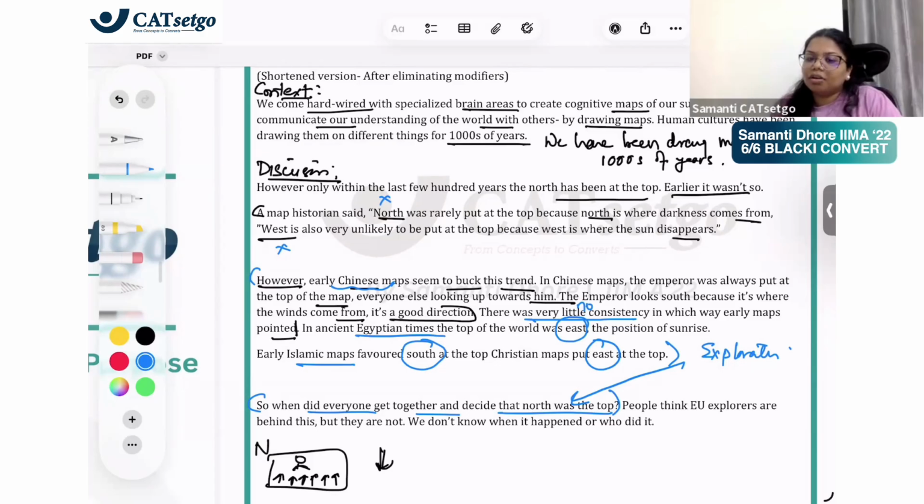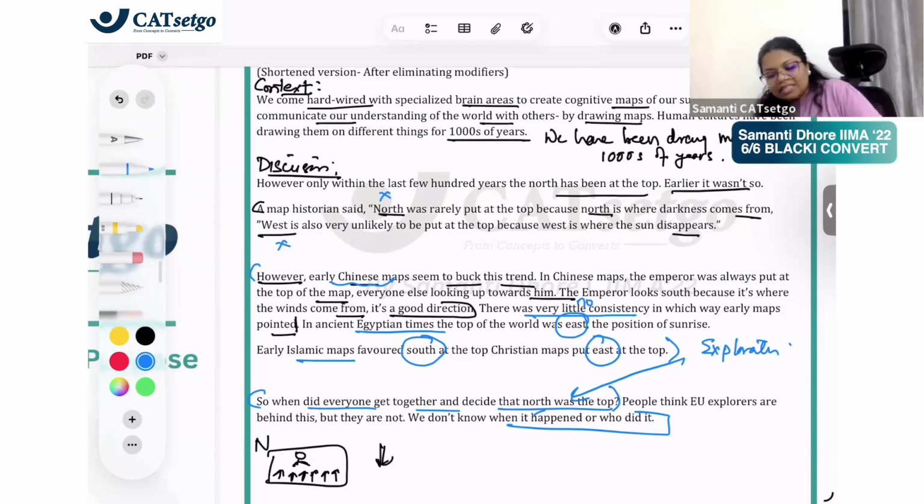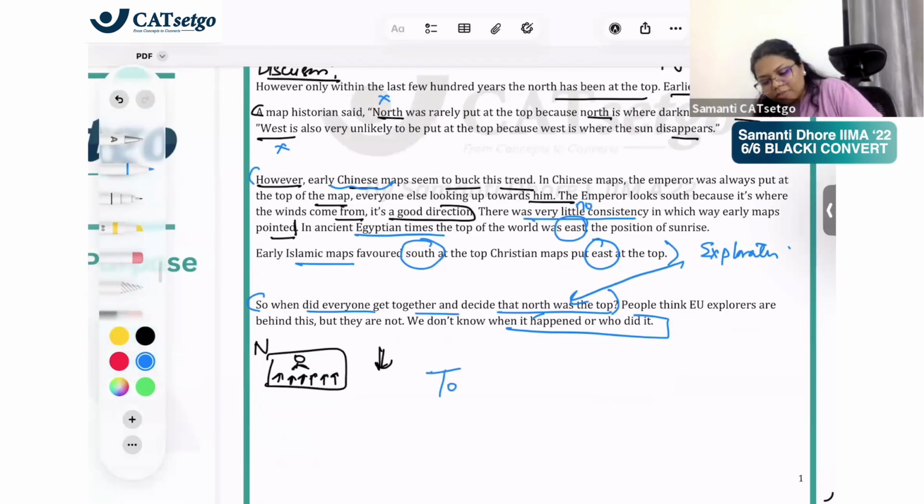People think European Union explorers are behind this, but they are not. People think that there were explorers, ये क्रिस्टोफर कोलंबस ये वो, उन्होंने ये किया, but उन्होंने नहीं किया. We don't know when it happened or who did it. So the author is just saying कि when could it have happened? So this is exploratory, right? So a classic example of this is: the purpose of this passage is to explore.